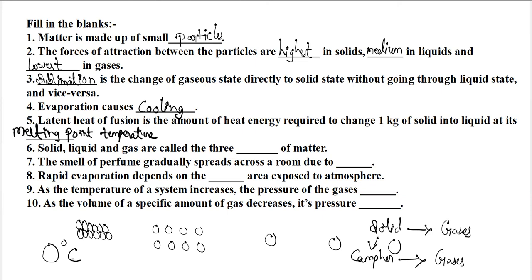Solid, liquid and gas are called the three states of matter. They are termed as the states of matter. Next, the smell of perfume gradually spreads across a room due to diffusion. It spreads out in the room due to diffusion.